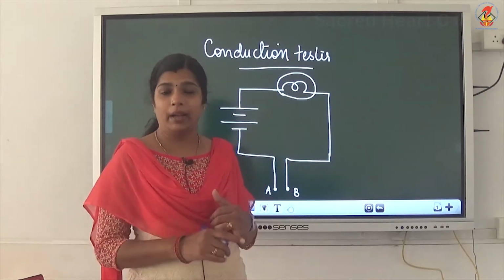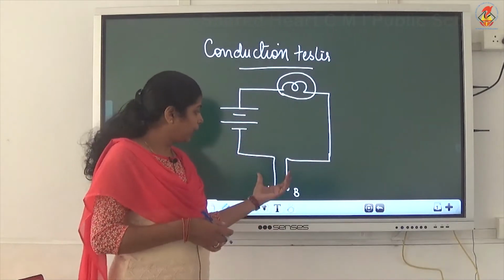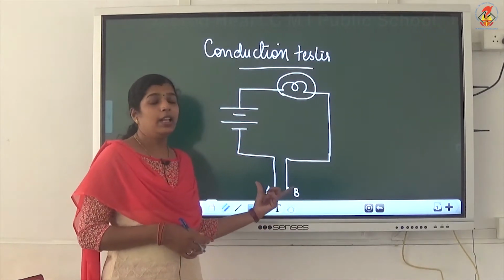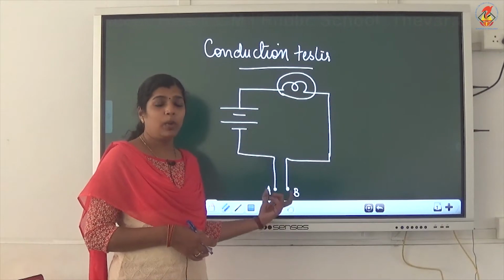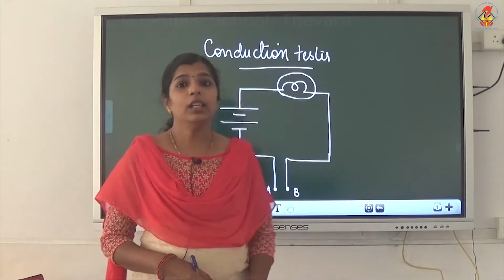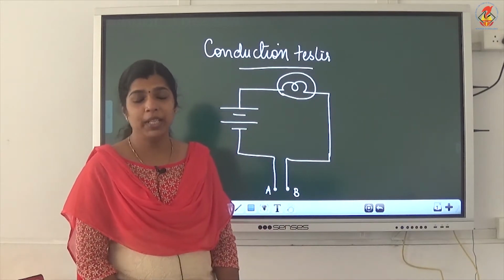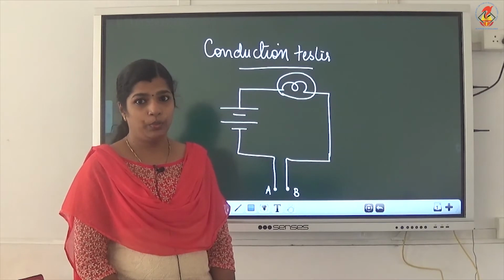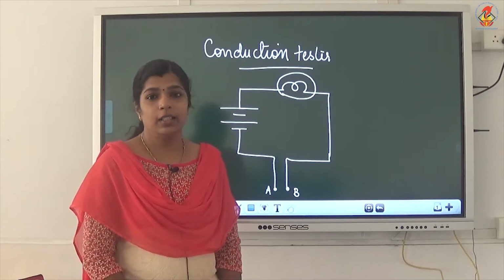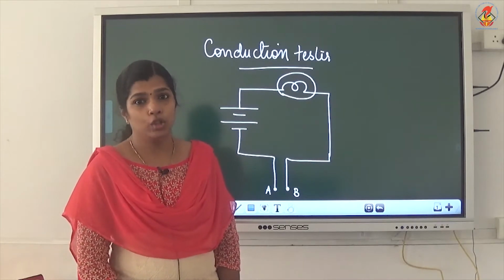If you connect any material between terminals A and B and it is a good conductor, then current will pass through that material, the circuit will be complete and the bulb will glow. If it is an insulator, then the circuit is not complete and the bulb will not glow.